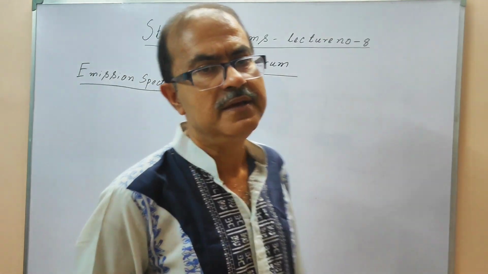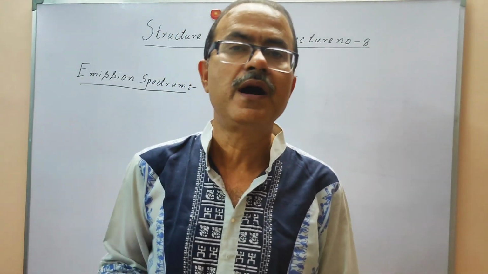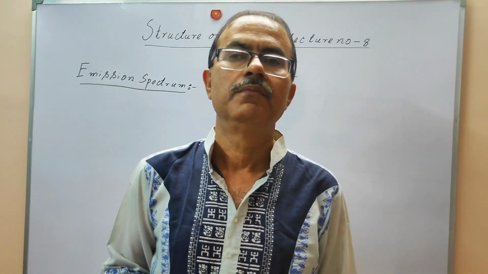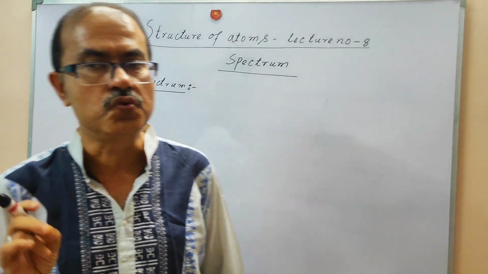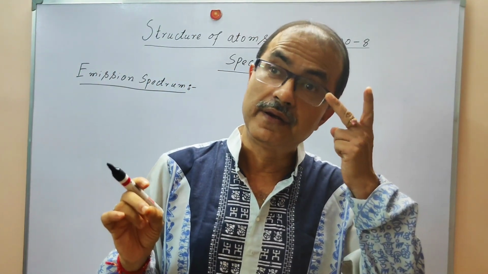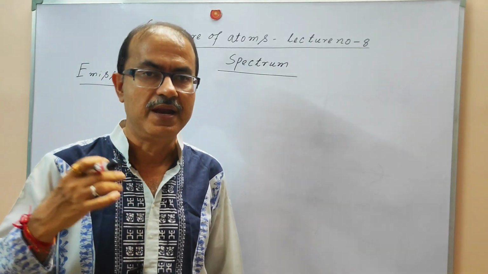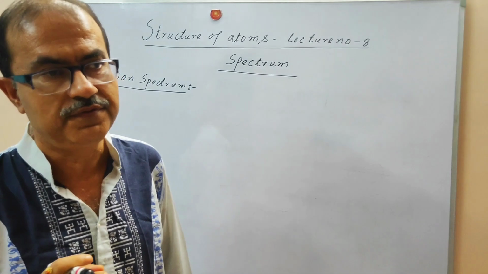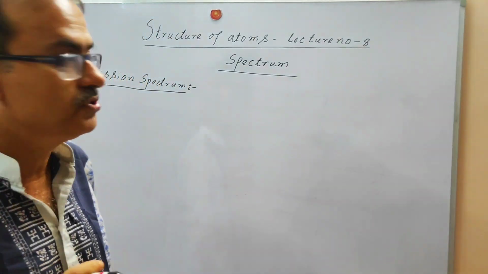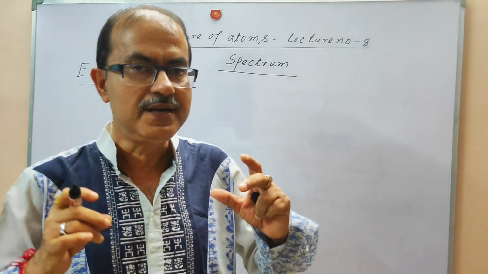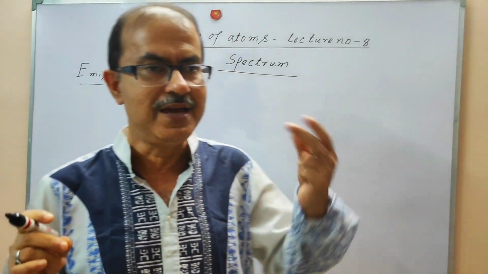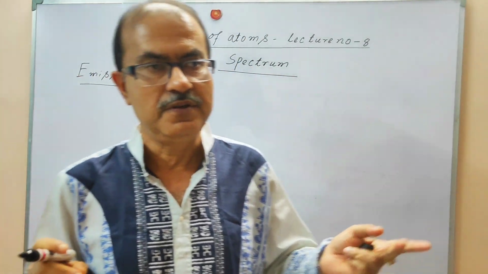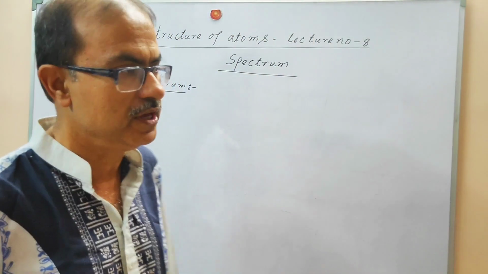What is emission spectrum? Emission spectrum is obtained when the radiation emitted by the source is analyzed by passing it through a glass prism and captured on a photographic film. Emission spectrum means that the emitted radiation has been analyzed after passing through the glass prism, and it will give a different type of spectrum, that is called the emission spectrum.